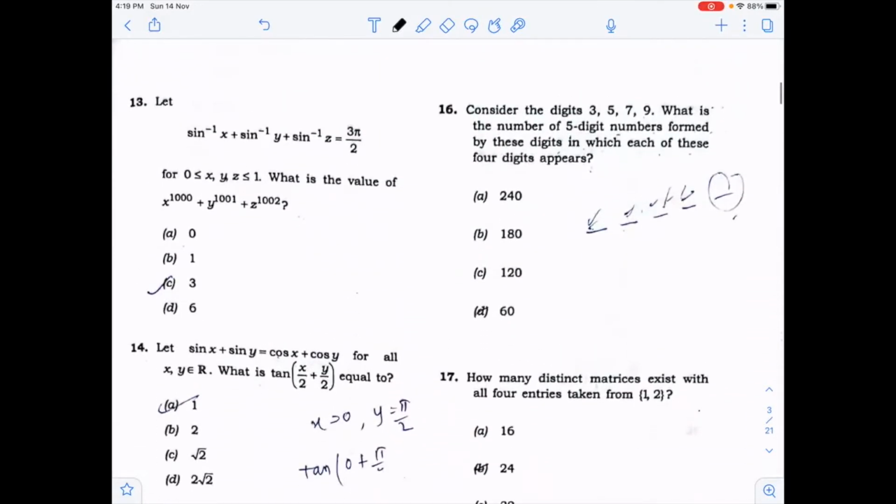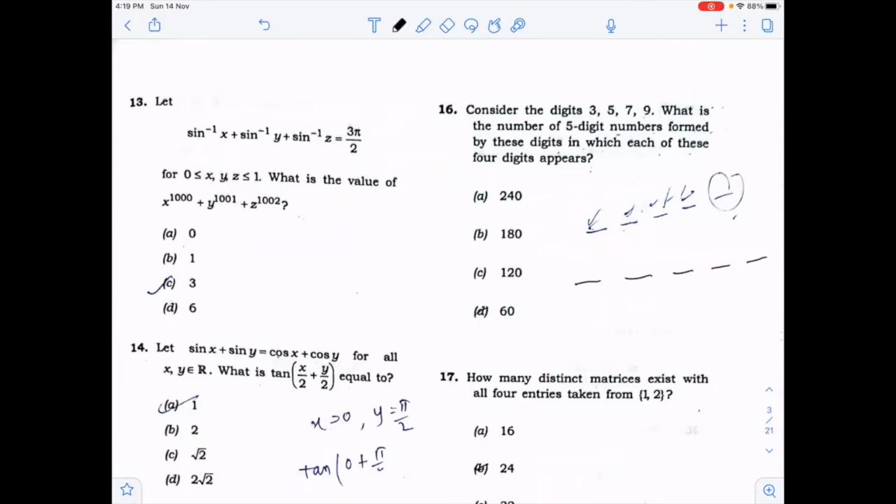Now, next is, consider the digits. I'll give you the hint regarding this question. What is the number of 5-digit numbers formed by these digits in which each of these 4 digits appears? You have to make a 5-digit number. If these 4 digits appear, you can find the numbers.